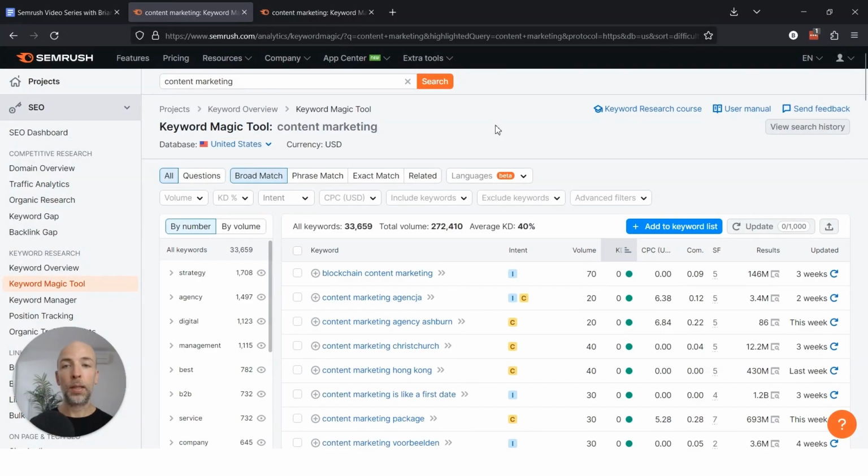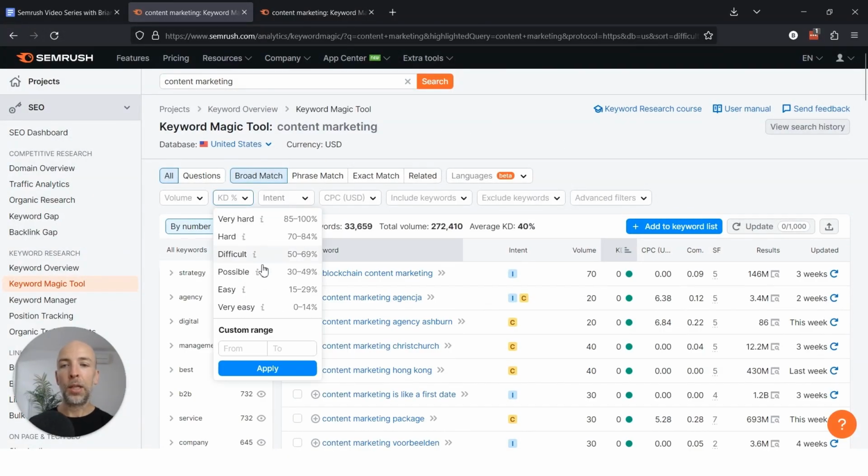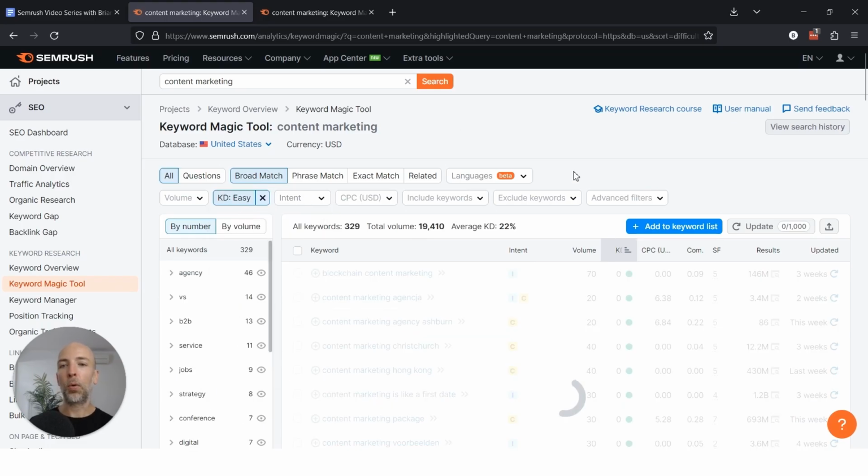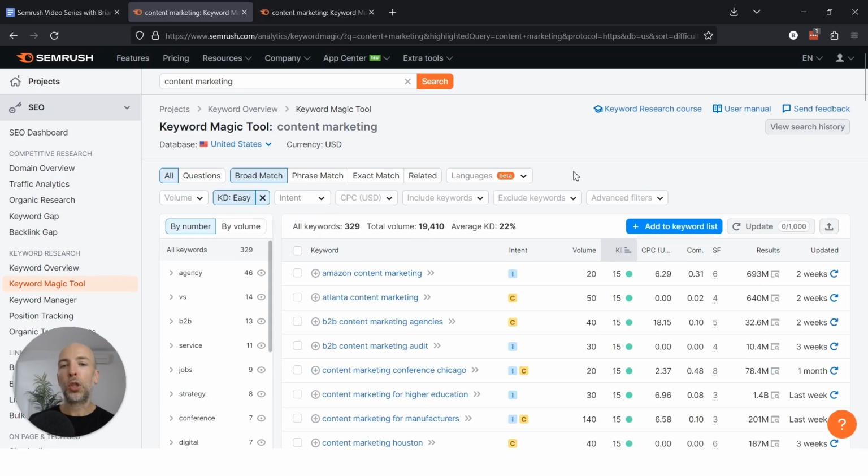The last way to do it, and the way I actually recommend, is go to keyword difficulty and just go to easy. Because very easy, like you've seen, will include a lot of keywords that aren't really that valuable. But if you go to easy, in my opinion, it has the best of both worlds. There's some competition, which shows people are creating content around it, but it's not super competitive either. It's that balance. And keyword difficulty 15 versus 5 is more or less the same. It's pretty much very little competition.